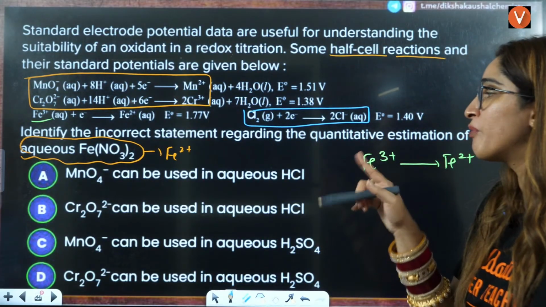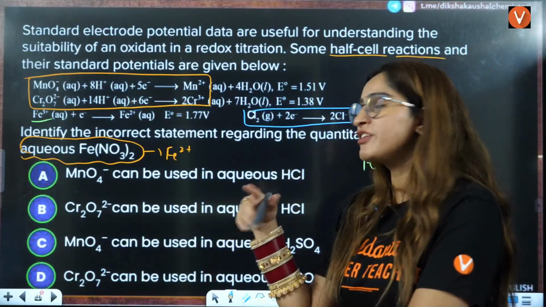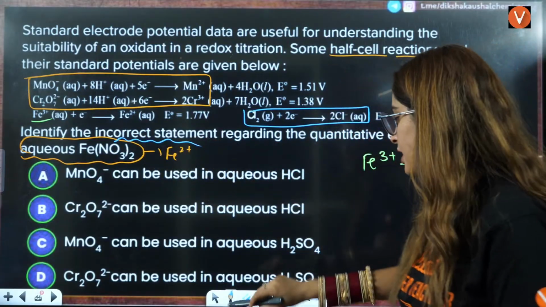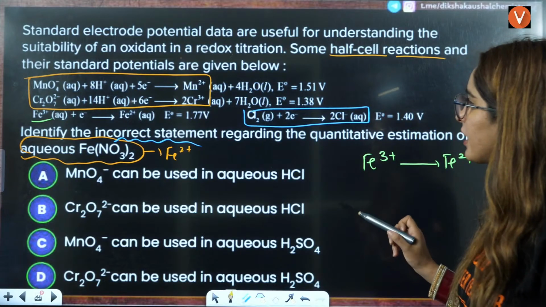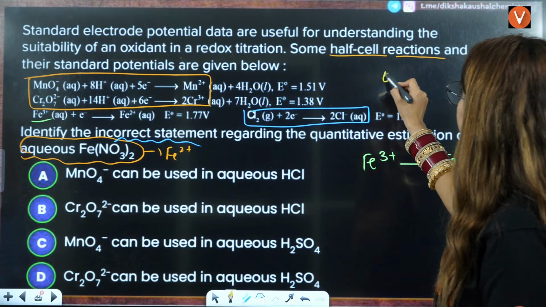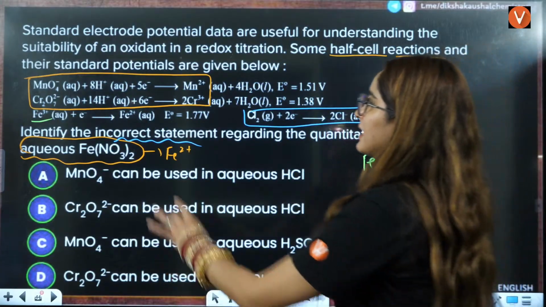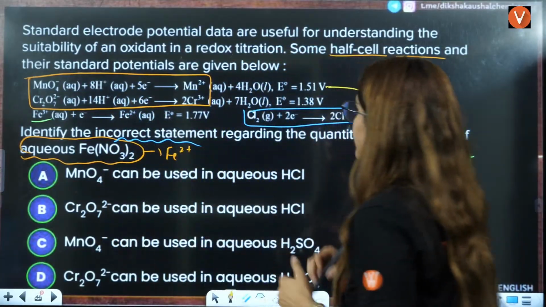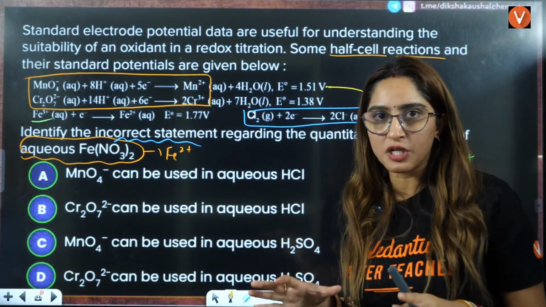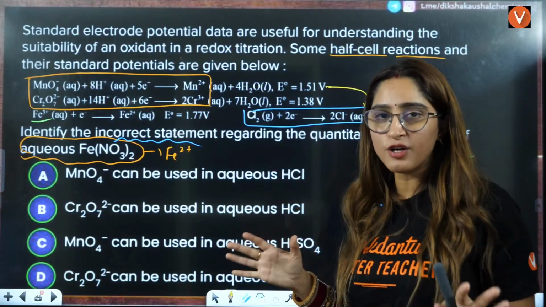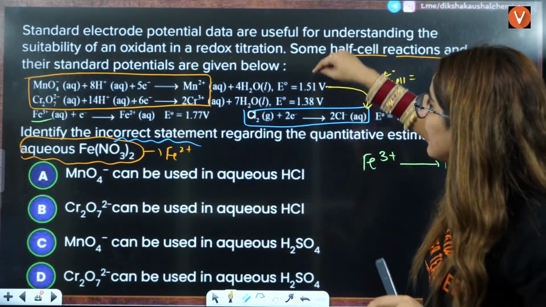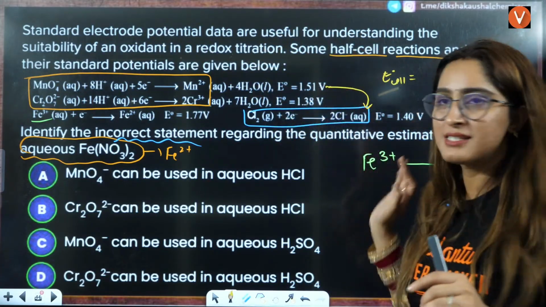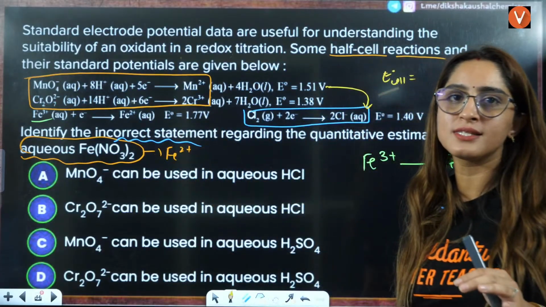Now they are asking you which can oxidize this iron, which cannot oxidize this iron, which of the following statements is incorrect here? Incorrect statement they are asking you. See students, first thing is, you have to calculate the E0 cell here. Firstly, let us use this KMnO4 against this Cl, right? Because in this solution, if you also have HCl, acid also is present in the solution, then this oxidant should not react with the Cl. Only then it can react with this Fe, right?